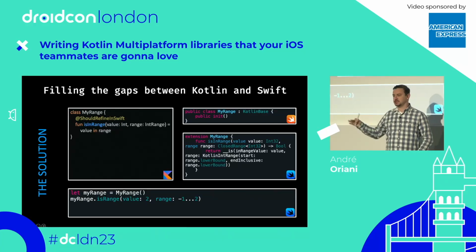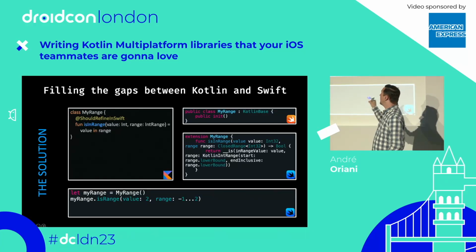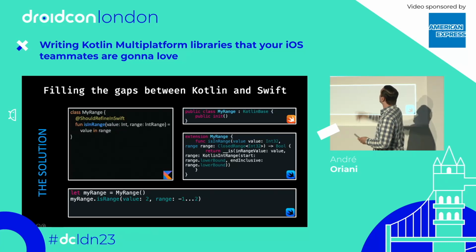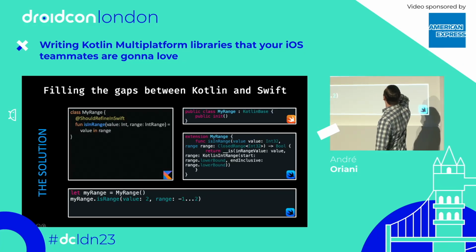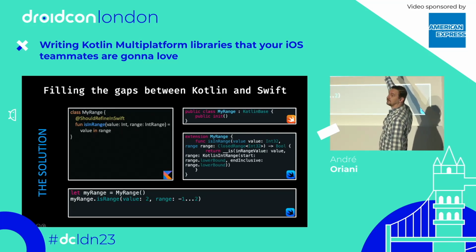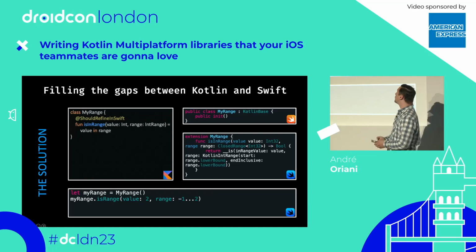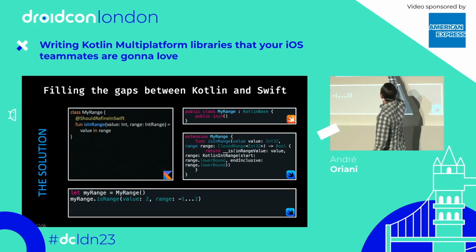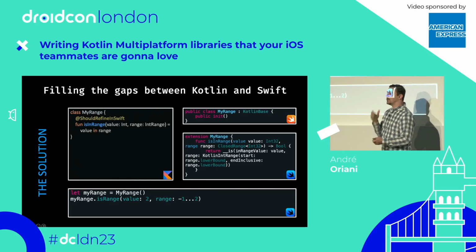Also, there are some extra annotations on the Objective-C side that are going to make this method almost invisible to Swift. It won't appear in code completion for Swift developers. So you can see here in the very first right box that in the class myRange, the method usingRange has completely disappeared from the Swift class. However, you're still able to write a Swift extension to the myRange class that takes a Swift range, converts it to a Kotlin range, and then calls the original method here.